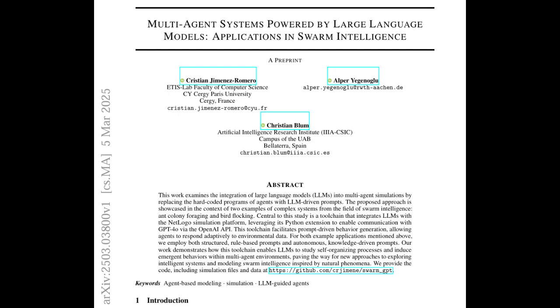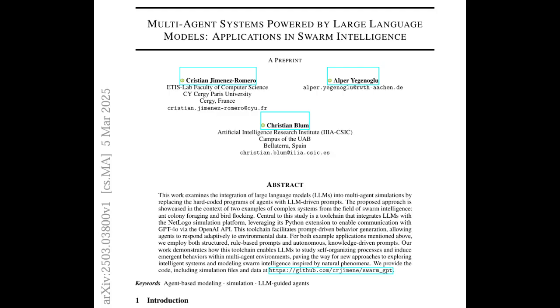Today we're diving into something pretty wild, using LLMs to guide swarm intelligence. Yeah, LLMs like ChatGPT guiding flocks of birds. It's like AI that can write poetry can also lead a colony of ants. This research paper we're looking at explores exactly that.